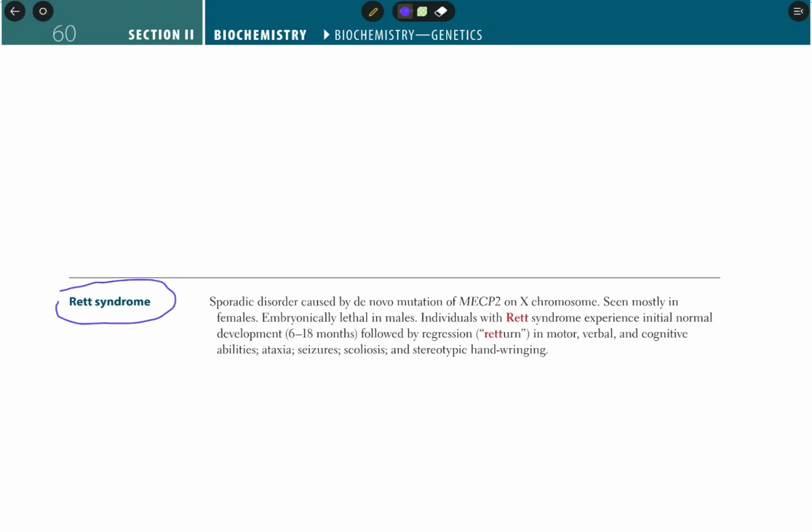Now we will discuss Rett syndrome. Rett syndrome is a sporadic disorder. It is not transferred by the parents. It is caused by a de novo mutation of MECP2 on the X chromosome.